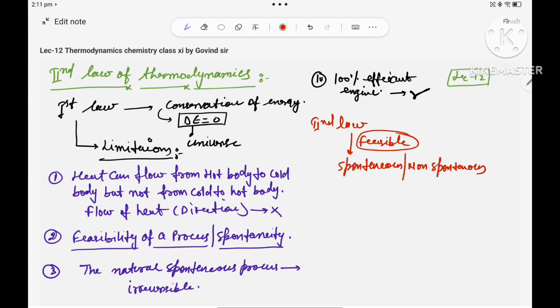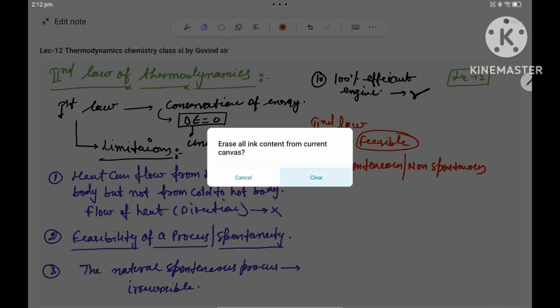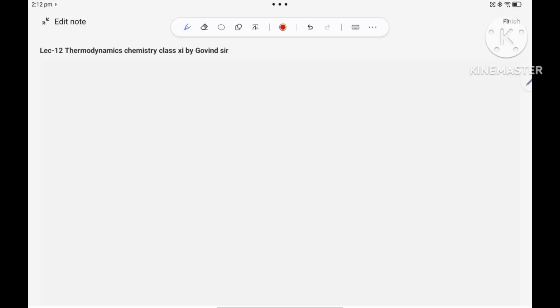That will be explained by the second law. So now we will discuss which process is feasible, or you can say spontaneous, and which one is non-spontaneous. So be with me; we'll discuss each and everything in this case. Spontaneous process.